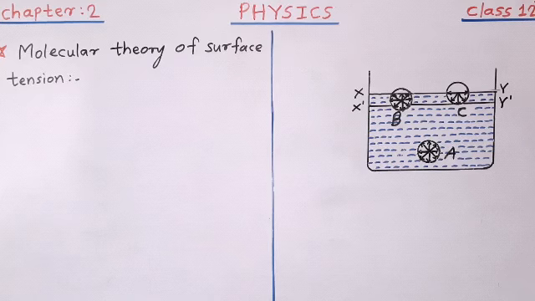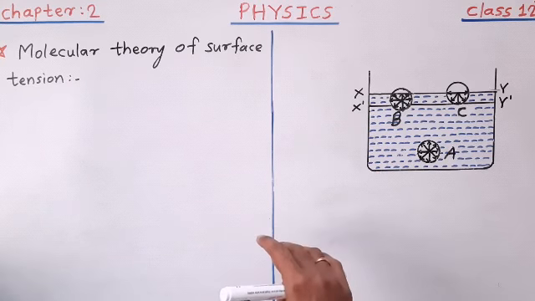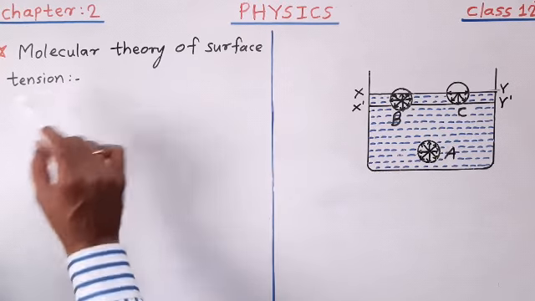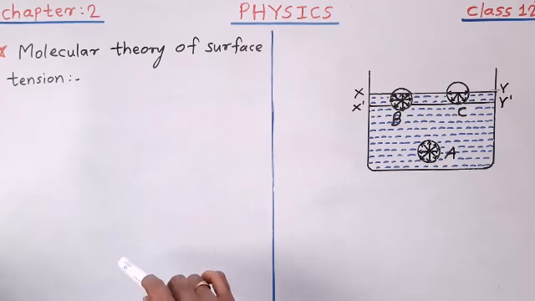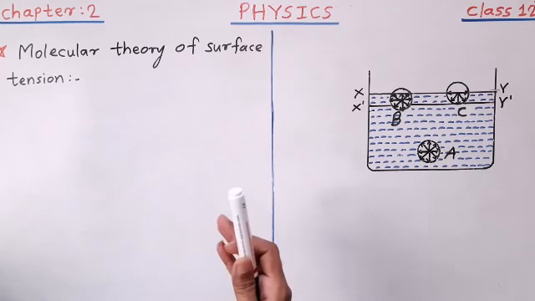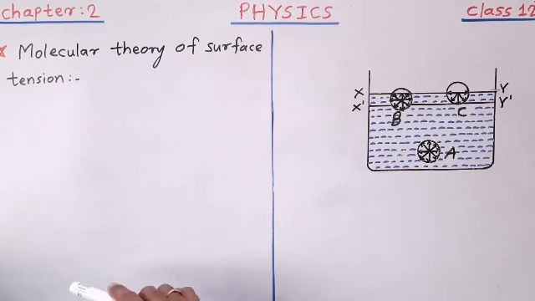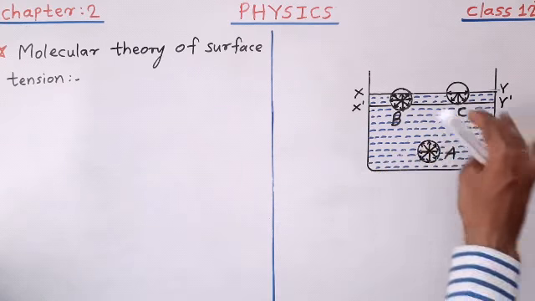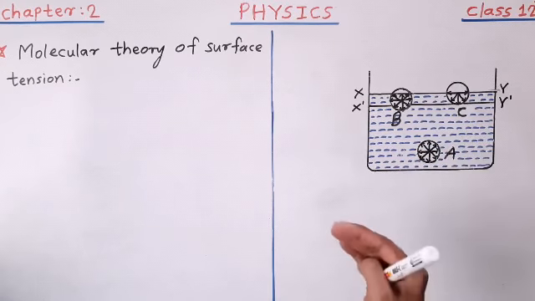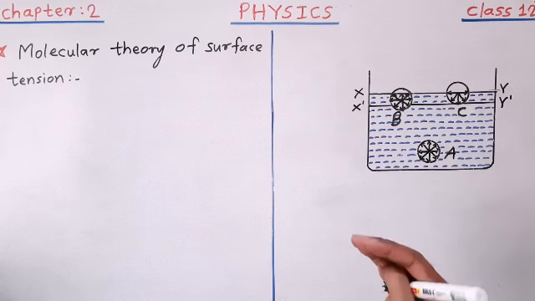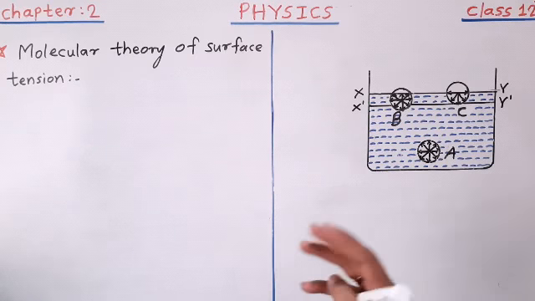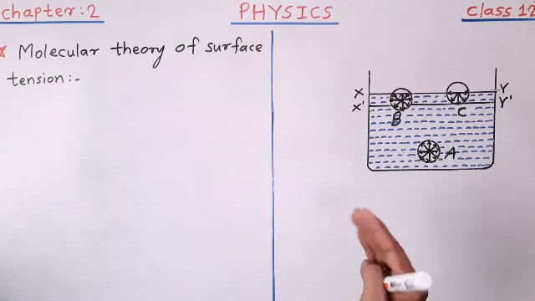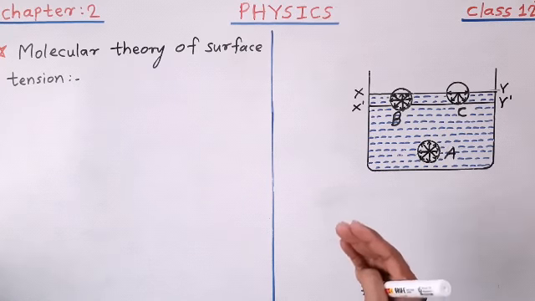As you know, we are continuing surface tension, and today's topic for discussion is the molecular theory of surface tension. In the earlier video we learned what is meant by surface tension. But in this topic we are going to discuss why the free surface of a liquid behaves as if it has some tension, means surface tension. What is the reason why the liquid surface behaves as if it is under tension?